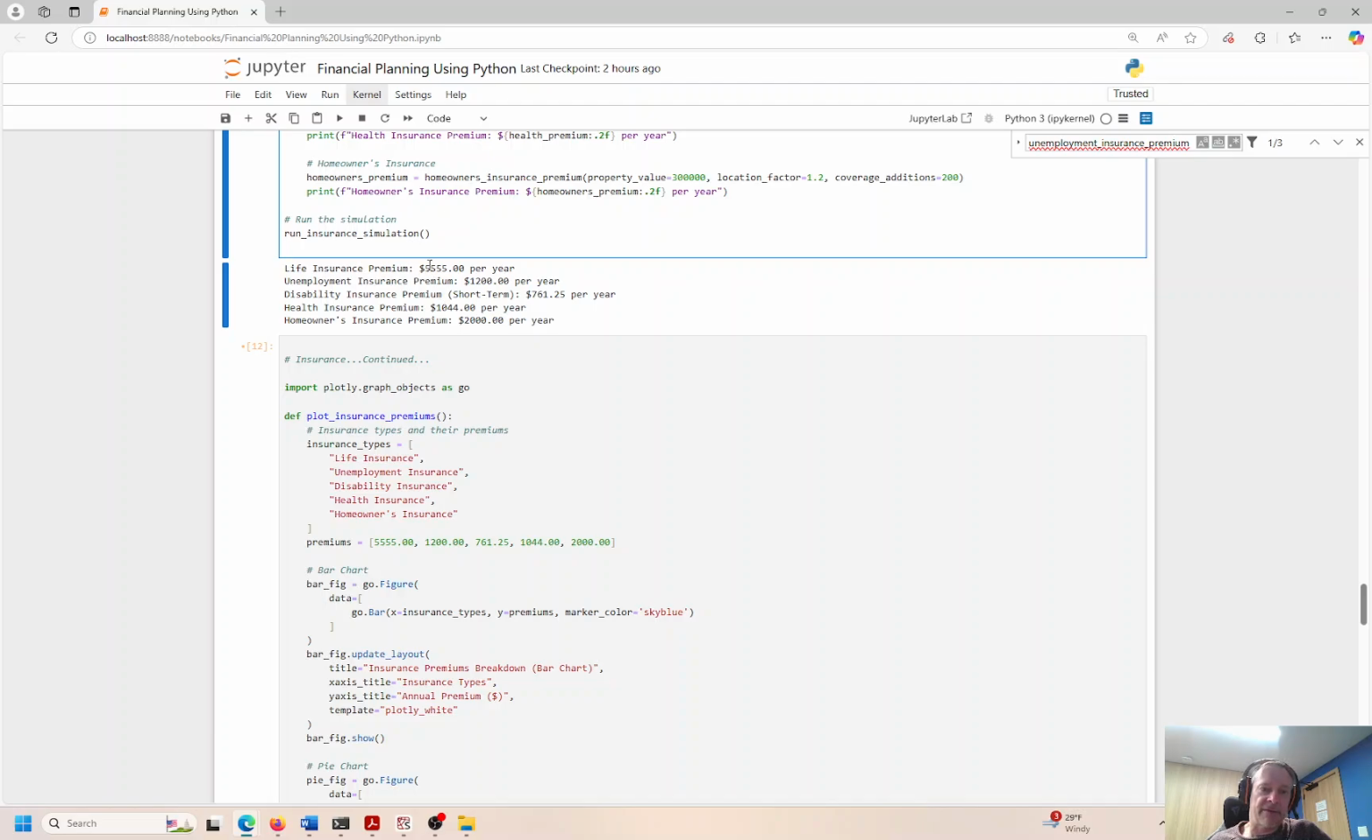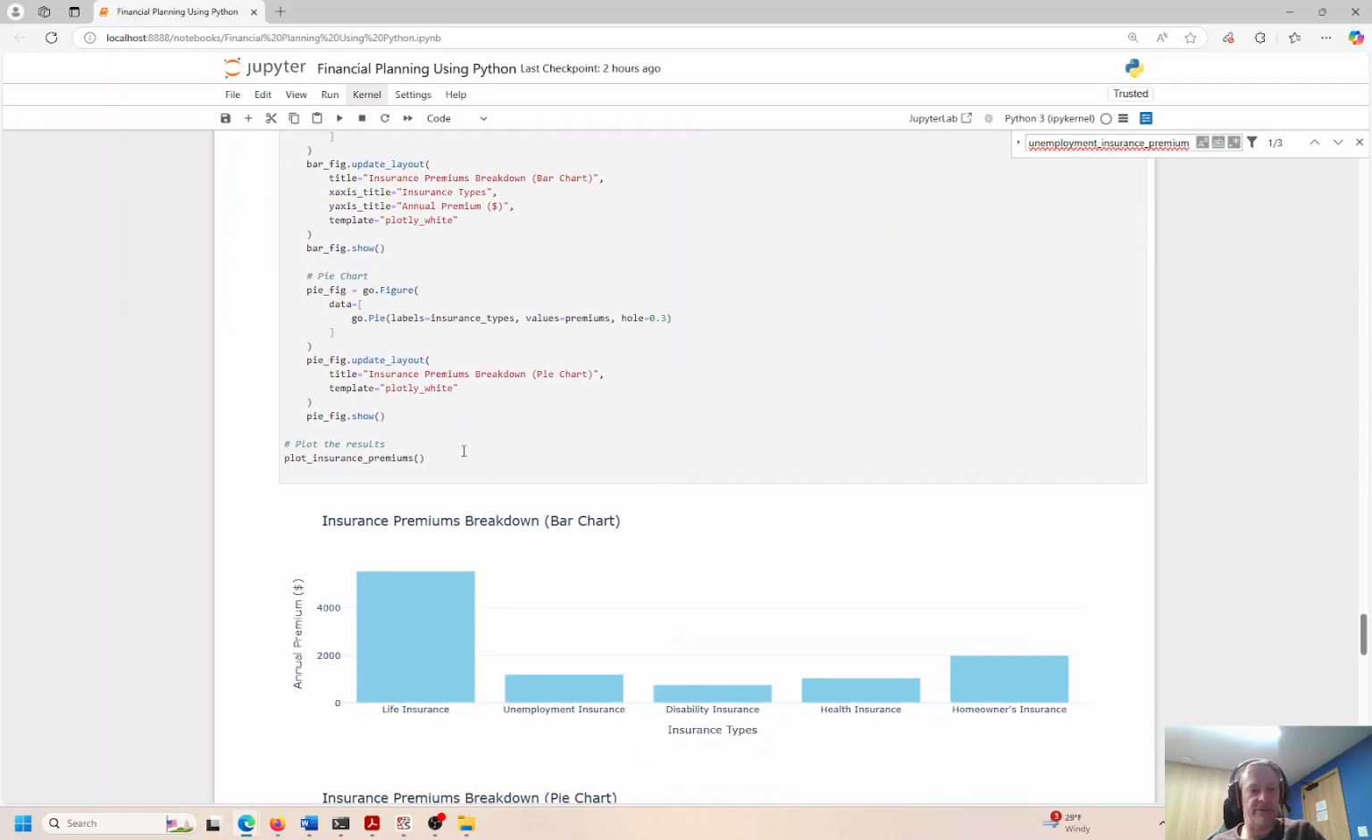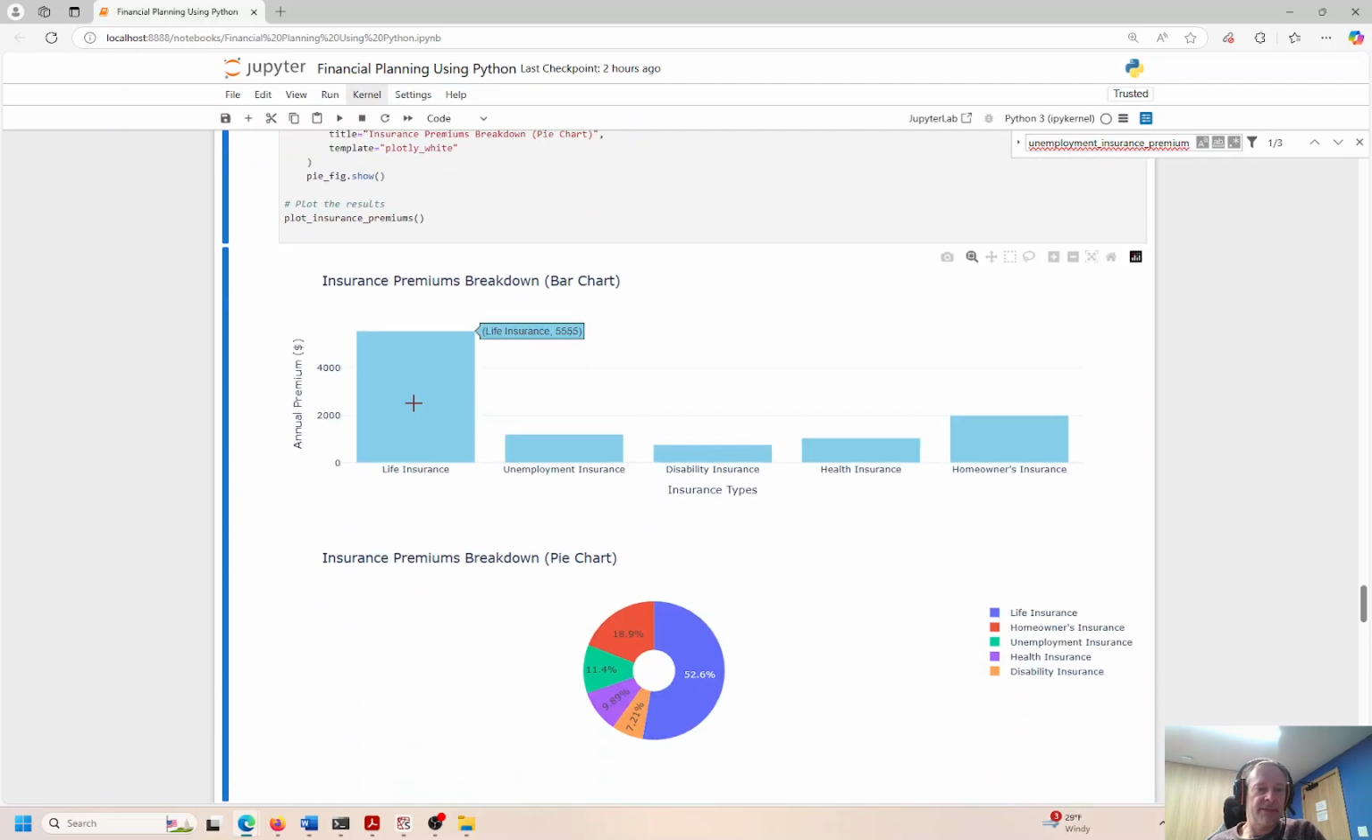So we're saying the life insurance premium is $5,555. The unemployment insurance premium is $1,200. Disability is that, health insurance is that, and homeowners insurance is that. So let's plot this down here, Control Enter to refresh the plot. Here is life insurance, unemployment. So here's the breakdown. The visual looks nice, I think.